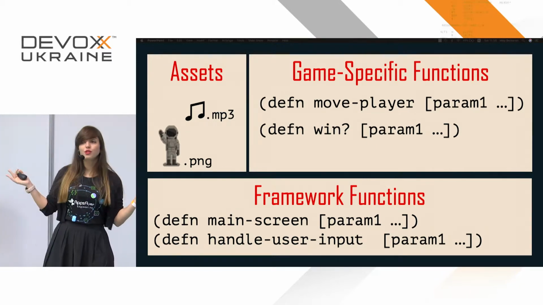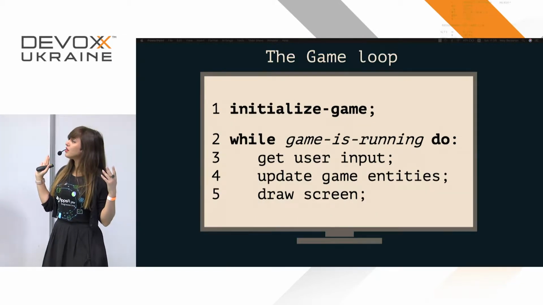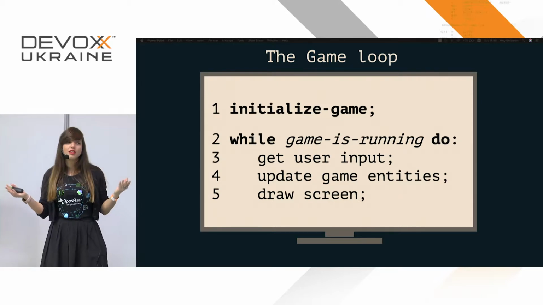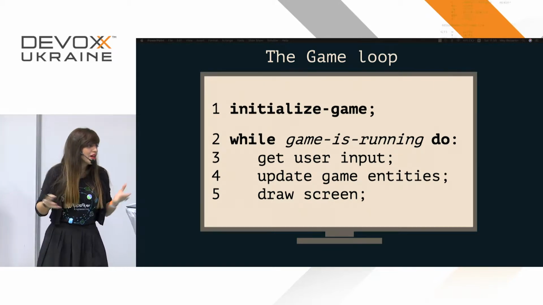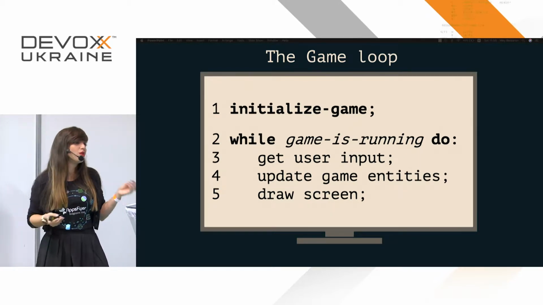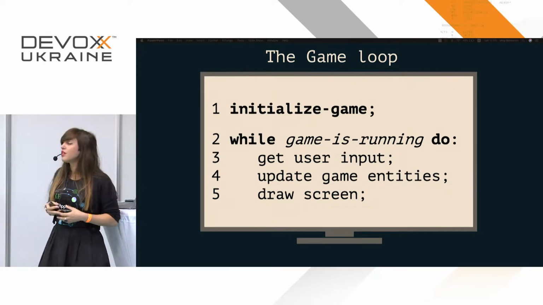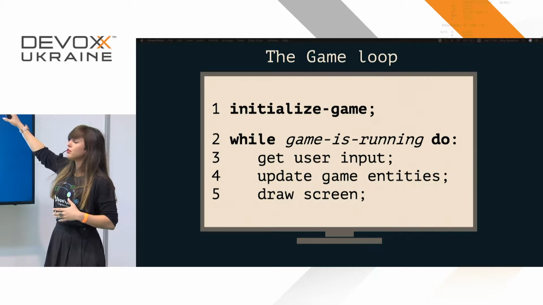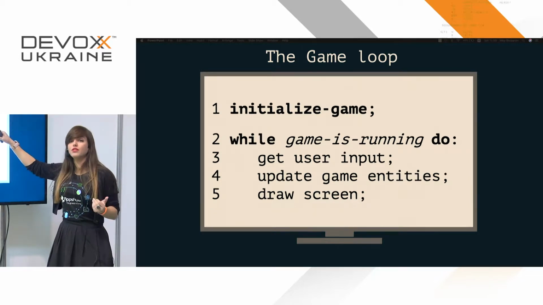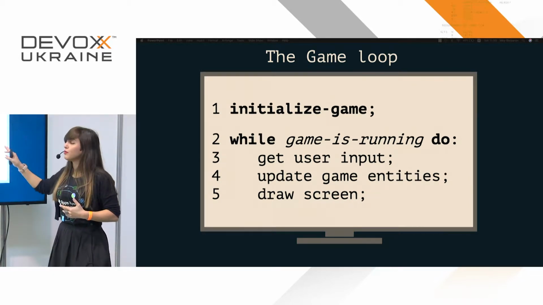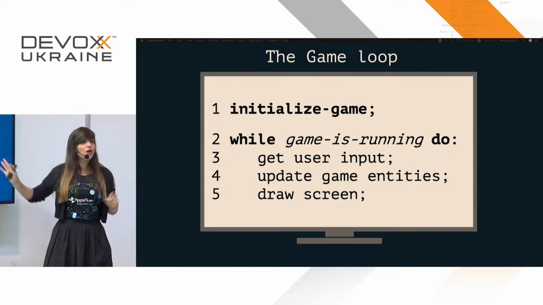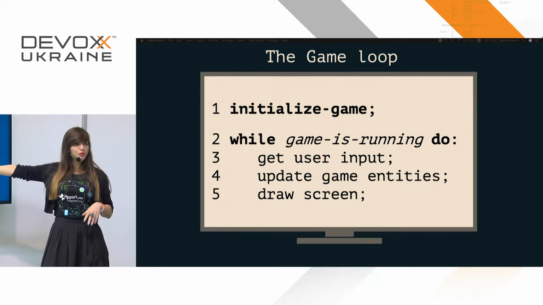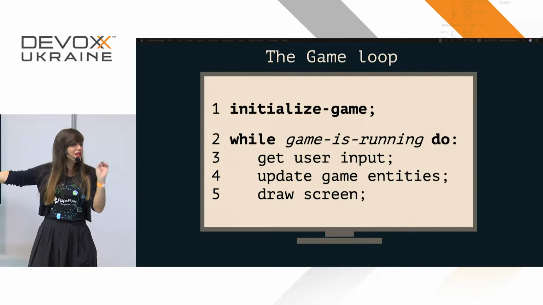So, the game loop. The first part will be initializing the things in the game, right? If you need to load images or to set the values of the player, this is where you'll do it. Then the next thing, once the game starts, you have the game loop. And remember, I want you to remember these 3 steps because we're actually going to use them in just a bit.